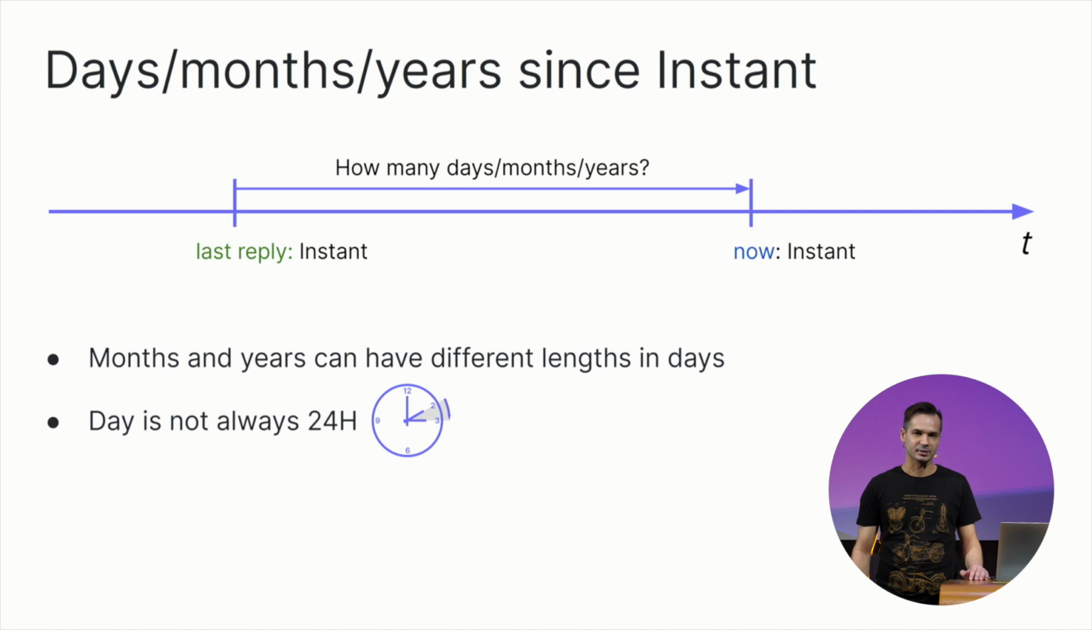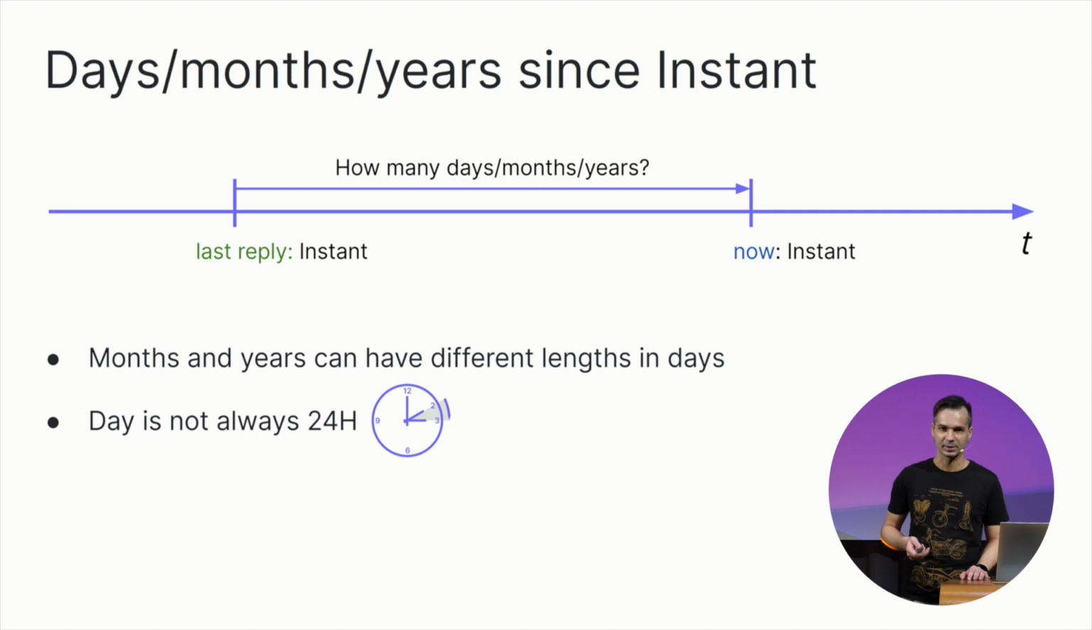First, months and years can have different lengths in days, so we can't just take any duration and convert it to a number of years or months. We need to know how long the particular months or years were between these two instants. And for that, we need to know what local date and time components this instant has.